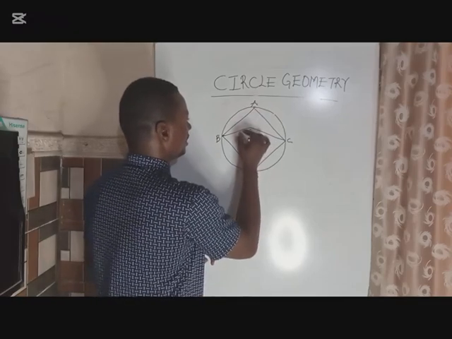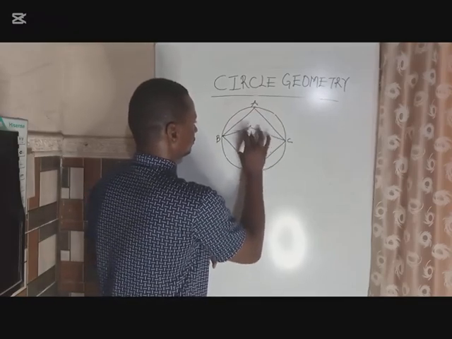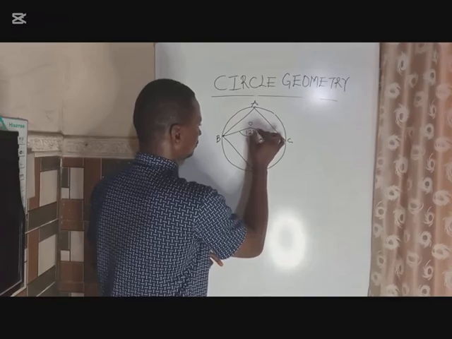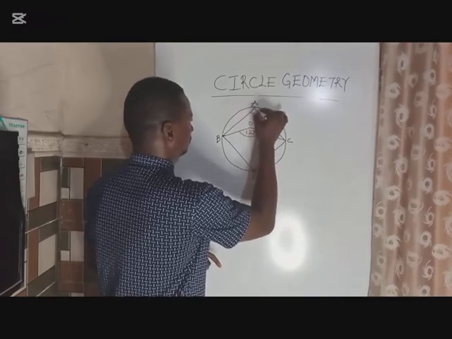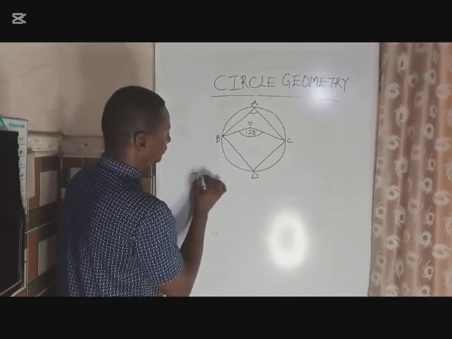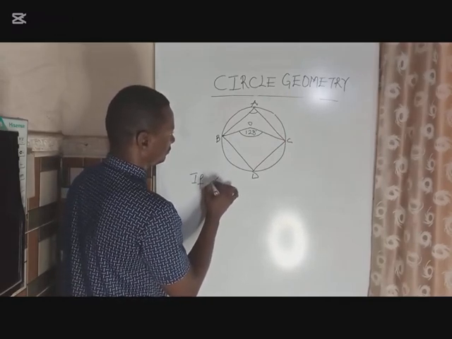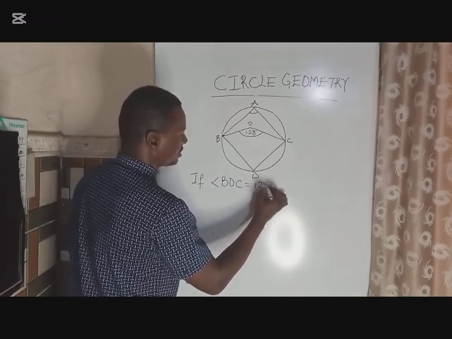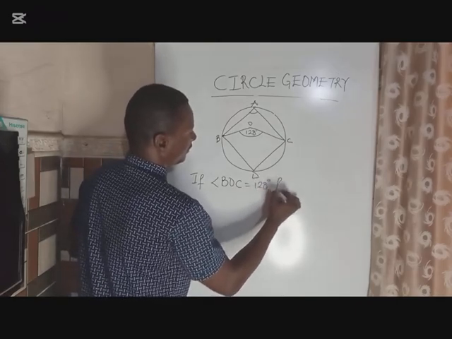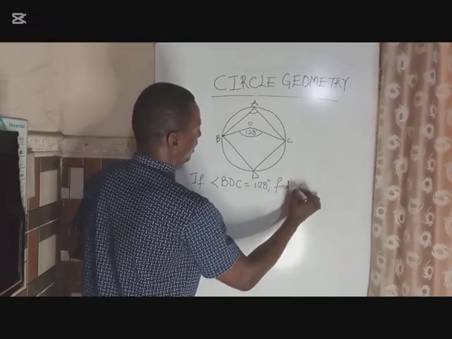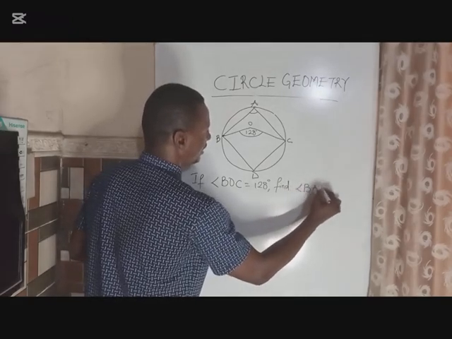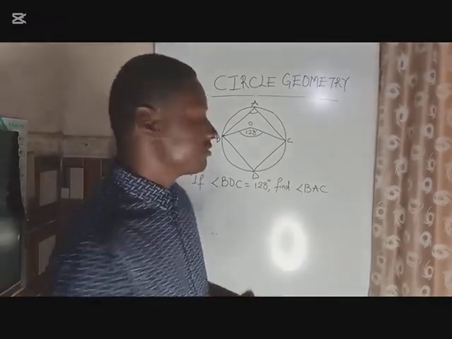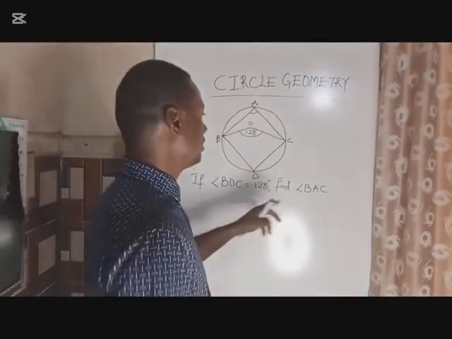So we have a question here. If angle BOC is equal to 128 degrees, find angle BAC.